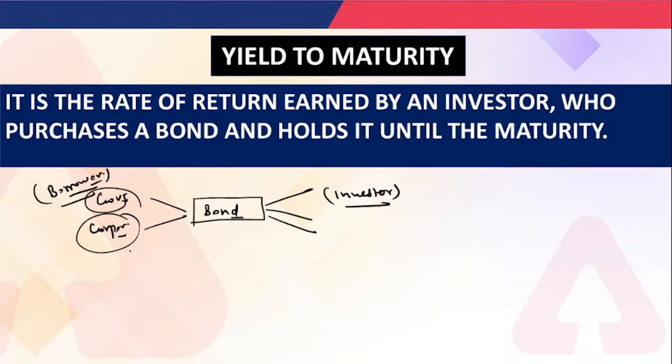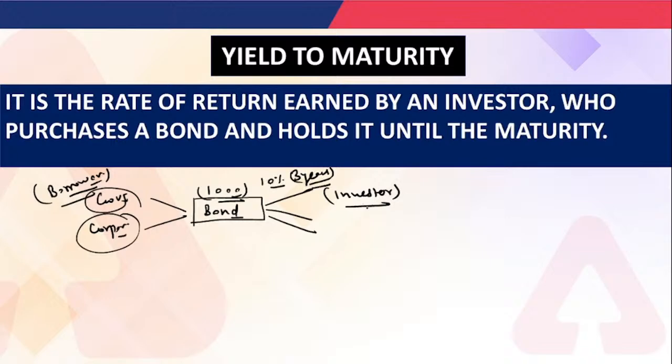Because the government and corporation promise through the bond that if the investor is going to invest in this bond, and suppose the bond value is 1,000 rupees, and the government or corporation issues the bond, that depends. Suppose the government issued the bond, and the coupon rate is 10%, and the maturity period is 3 years.